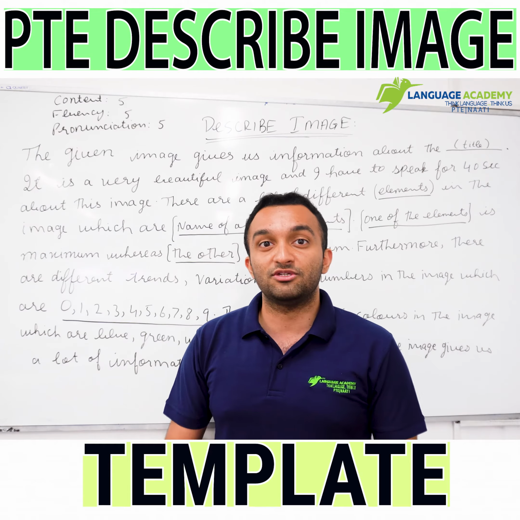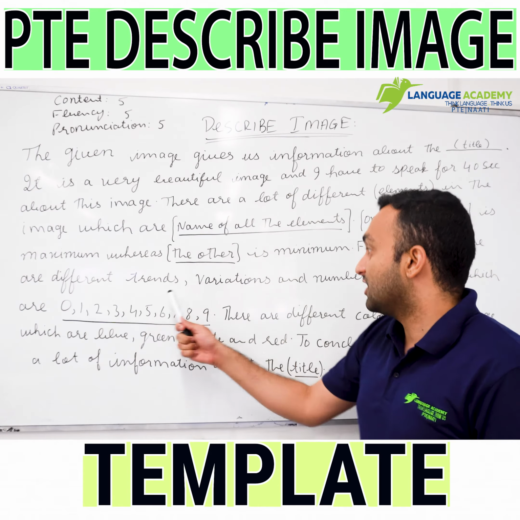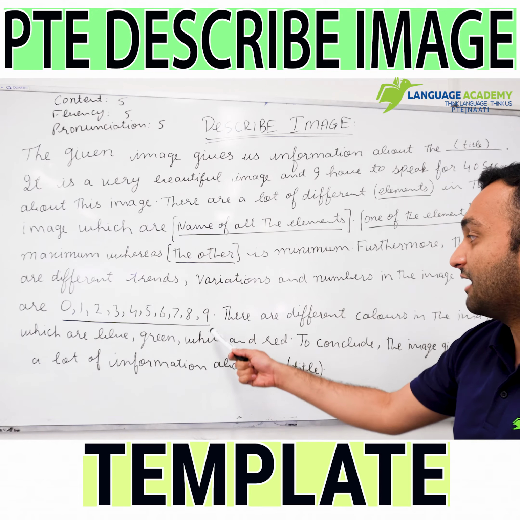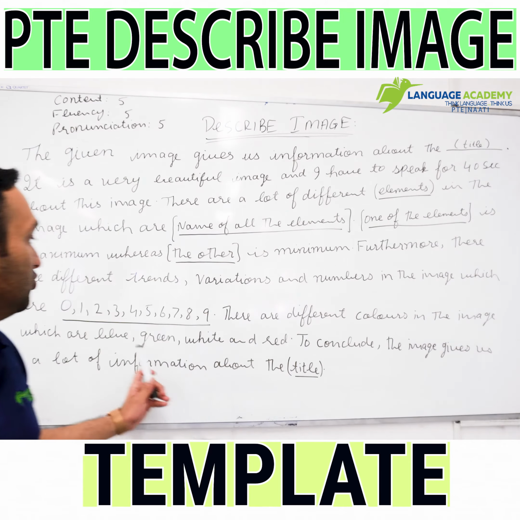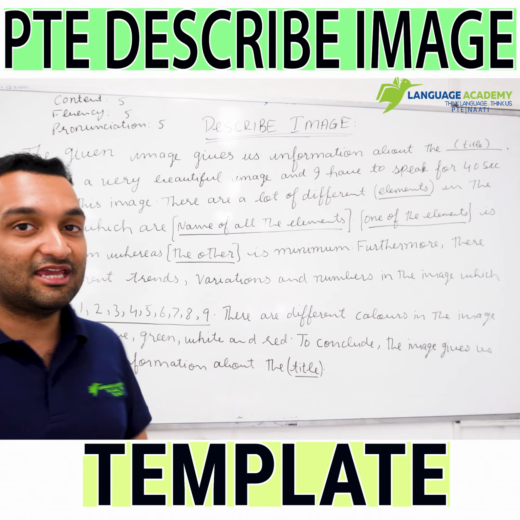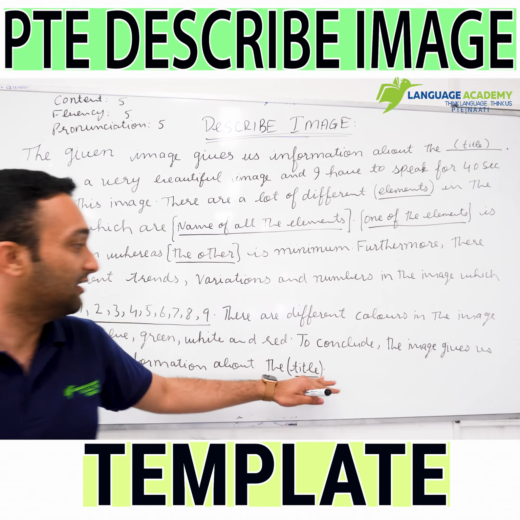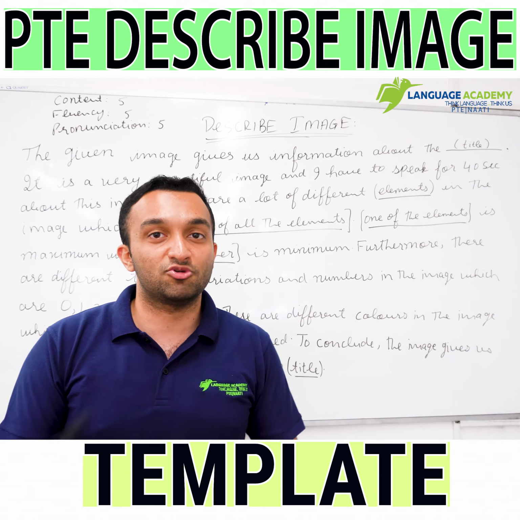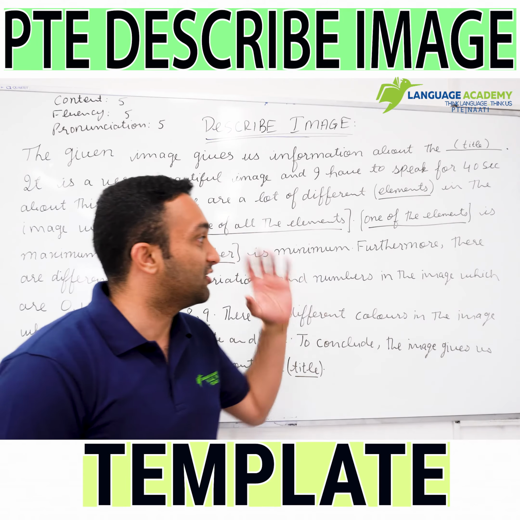all you have to do is add this particular line: furthermore, there are different trends, variations and numbers in the image which are 0, 1, 2, 3, 4, 5, 6, 7, 8, 9. After that you will say, there are different colors in the image which are blue, green, white and red. In the end you will conclude by saying, to conclude, the image gives us a lot of information about the title. In this case the title was Spanish speaking countries by population, so you will say that again. In this way you are going to cover your describe image.